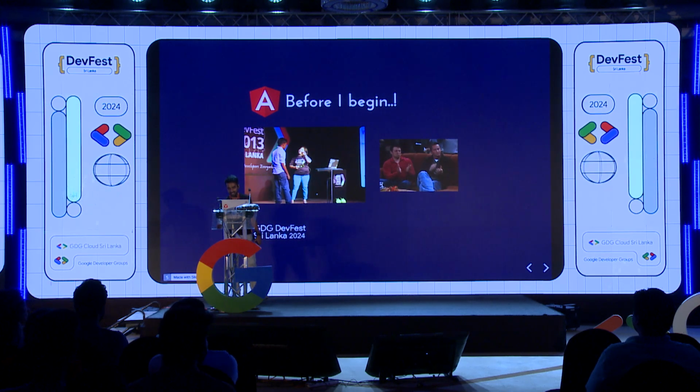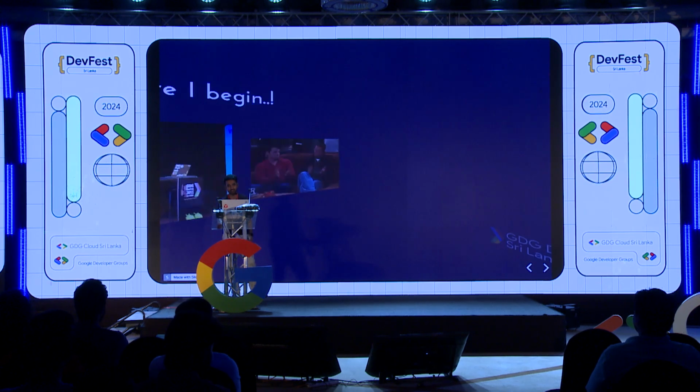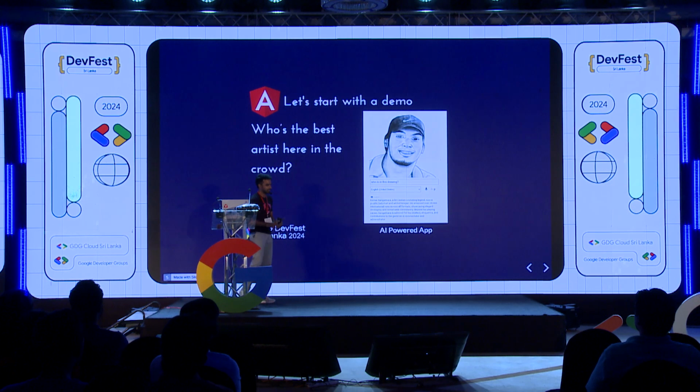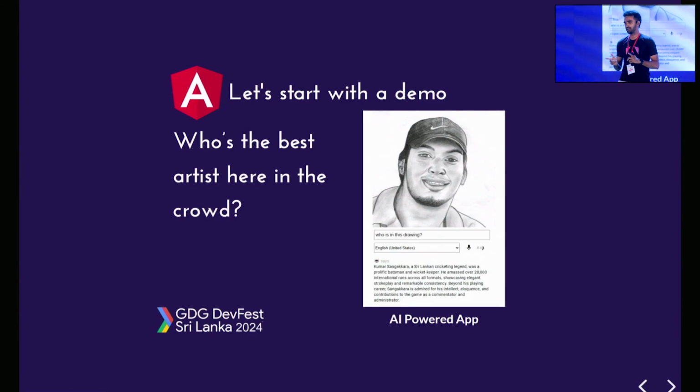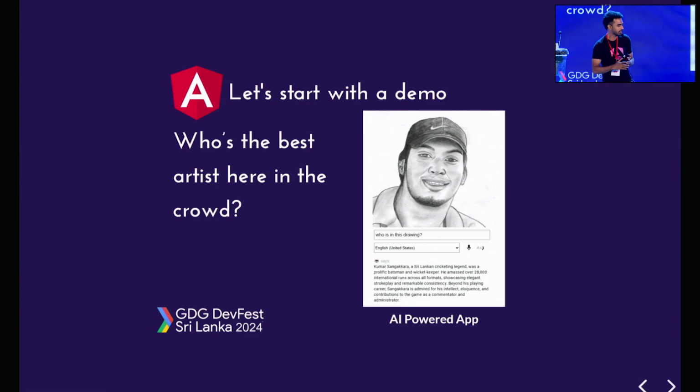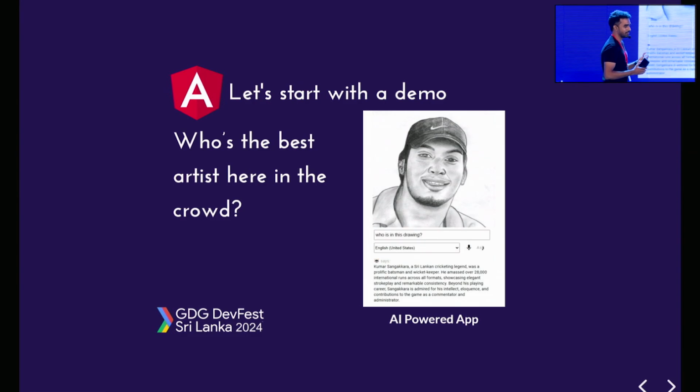All right, with that, we can get started with the actual technical part of this session. Any application that you build has to deal with AI, right? So in this particular demo, I am going to build an AI application with Angular and Gemini, showcasing how you can leverage the capabilities of Gemini to build intelligent applications.